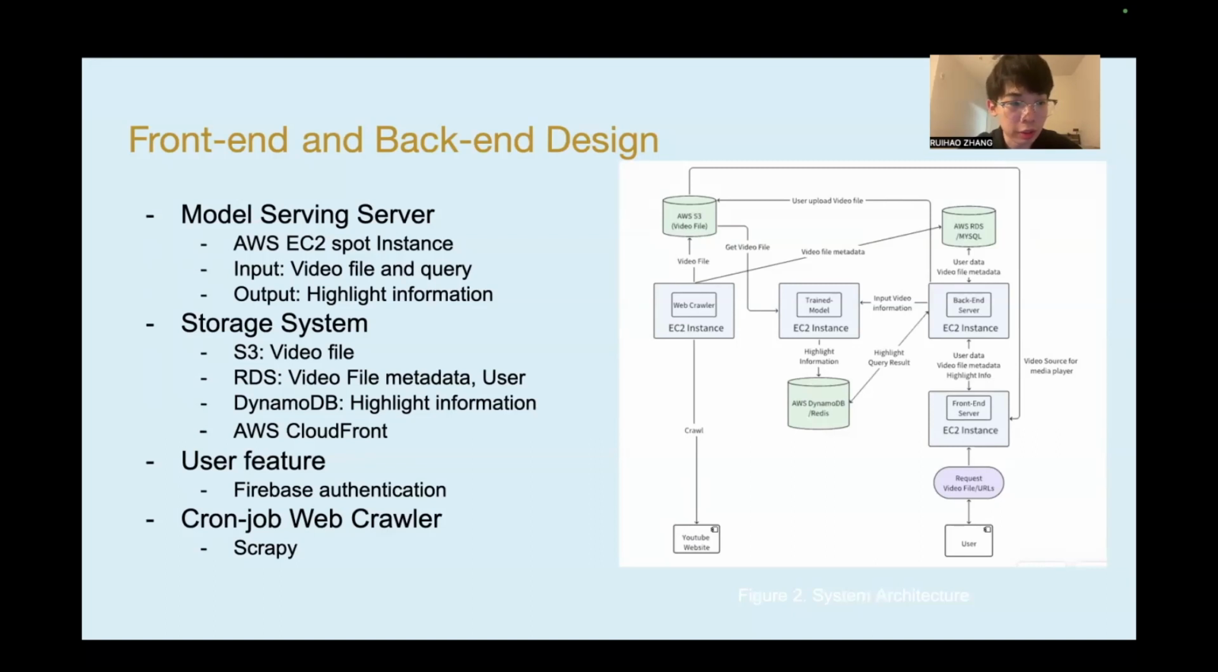And about the storage system, our storage system involves AWS RDS, S3, and DynamoDB. We will employ RDS to manage structured data like user data and file metadata, ensuring data integrity and security. S3 will be used to store video files for its low cost and reliability. And for the highlight information, we prefer to use AWS DynamoDB or Redis because it's more suitable for storing NoSQL features compared to RDS.